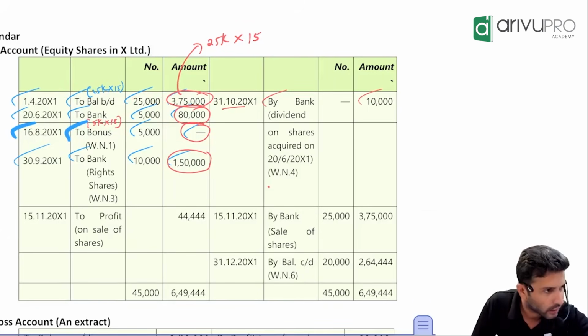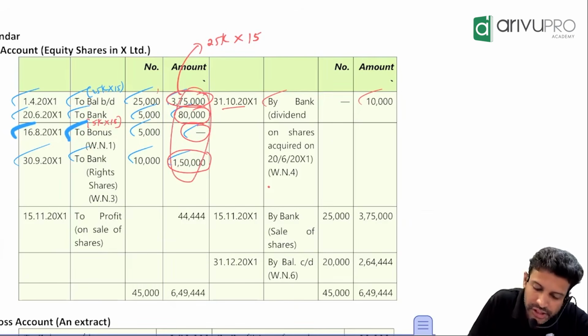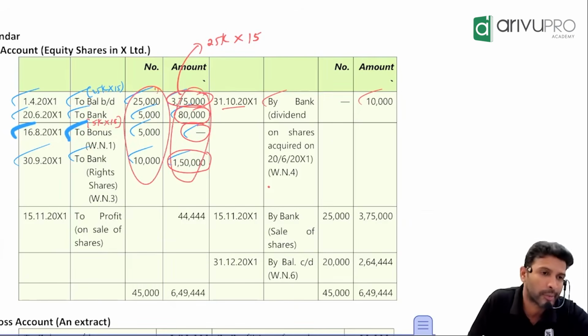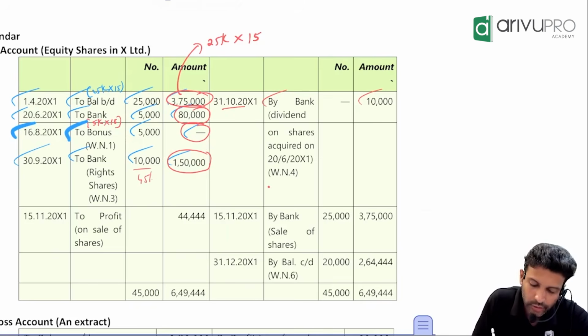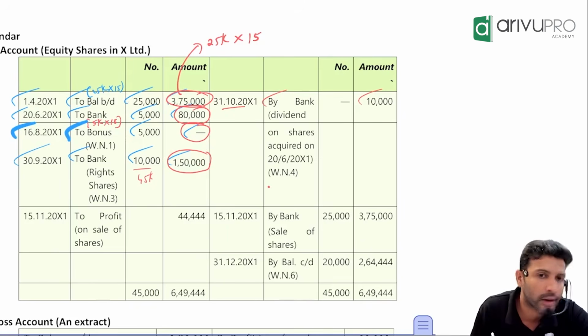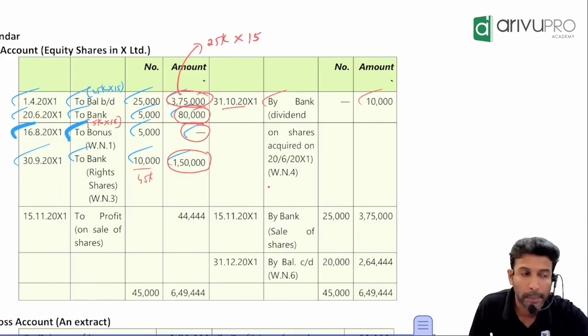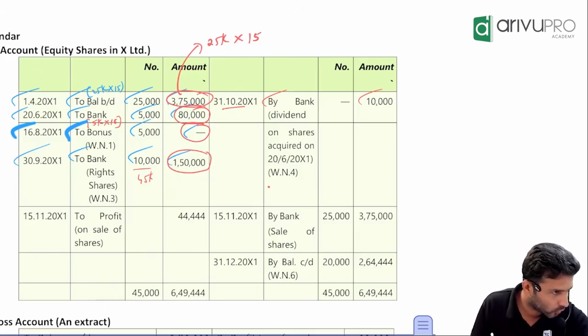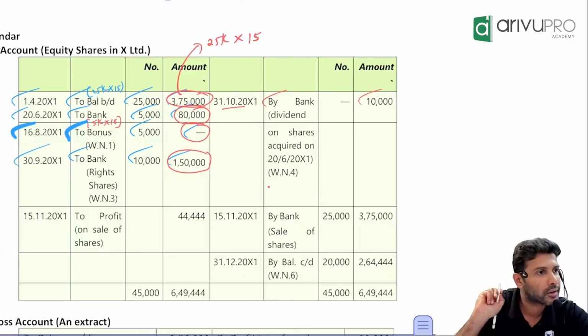Understood? Everyone understood? You just have to find the average cost. Is this the cost for one share or this many shares? This many shares. How much is that? 45,000. For one share, how much is the cost? Like that you'll have to do. That's your average cost. Clear? But you should not stop here. One adjustment many will forget. So that is where I did it like this. Do not forget there is another one. What?